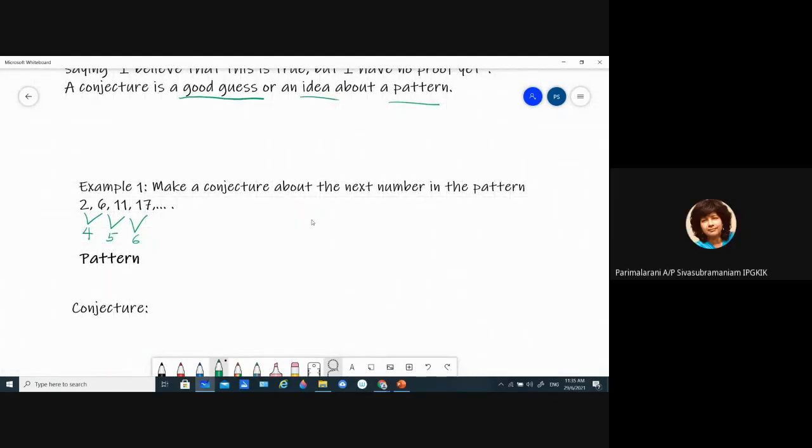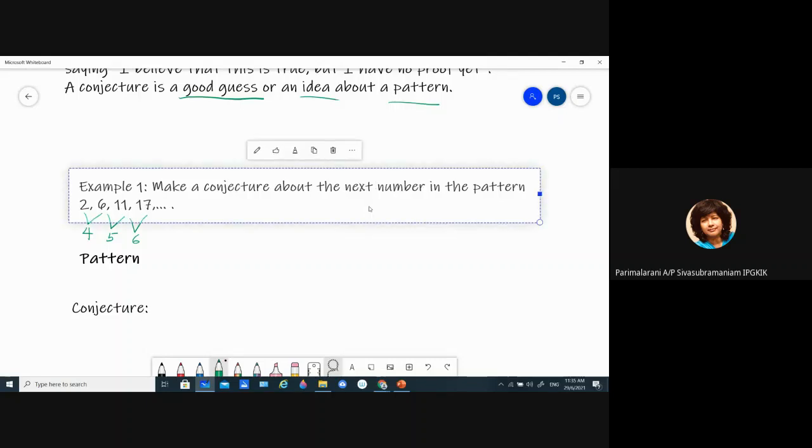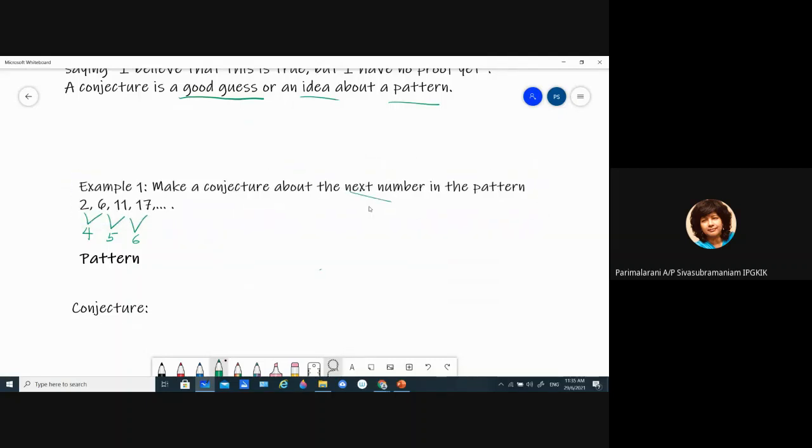They're asking you to make the conjecture about the next term, only the next term. So what's our conjecture? What is the conjecture? Conjecture is what's our guess. What is your guess about the next term? 24. Correct, it's 24.